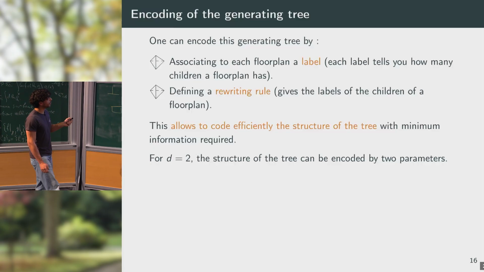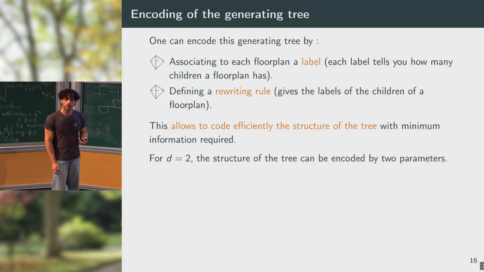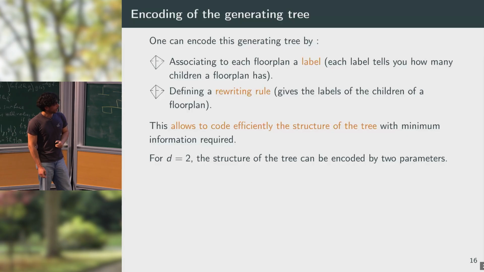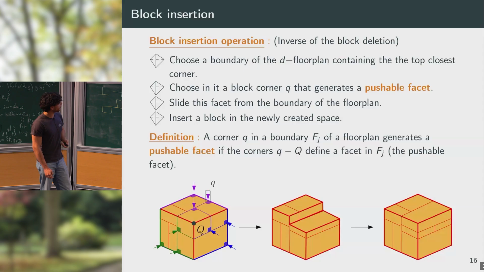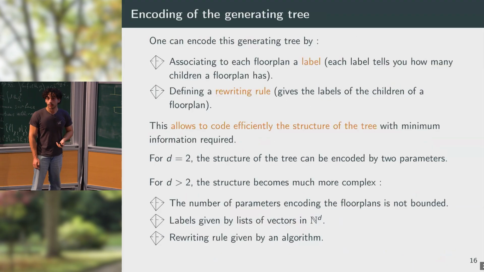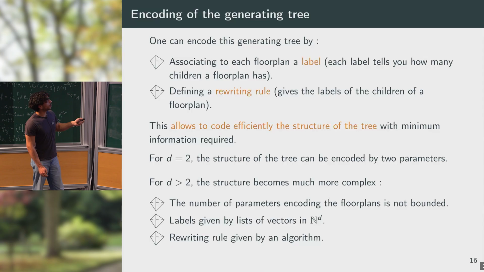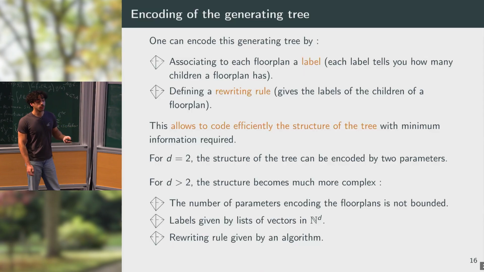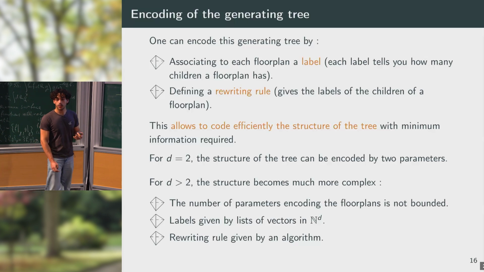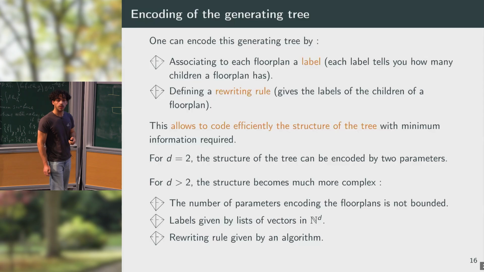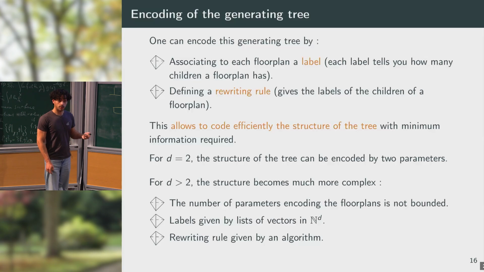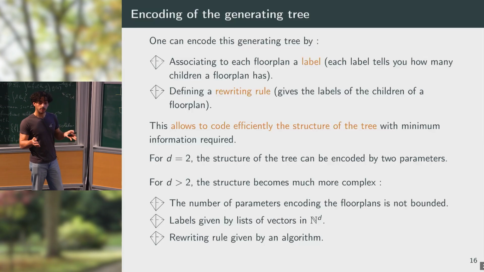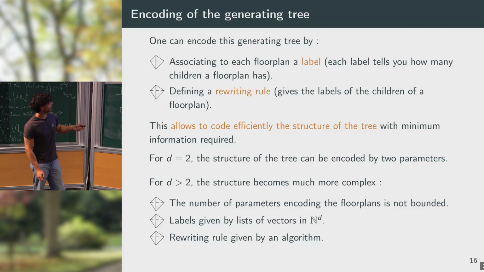And in the case d equal to 2, the structure can be encoded just by 2 parameters which are numbers. In higher dimension, this is a bit more tricky. So the labels are not given by some numbers anymore, but we have to use some vectors in N to the power d. These vectors correspond to coordinates of corners on which I will be able to push to insert blocks. This implies that the number of parameters in the labels is not bounded, so I can have infinitely big labels compared to the case d equal to 2.